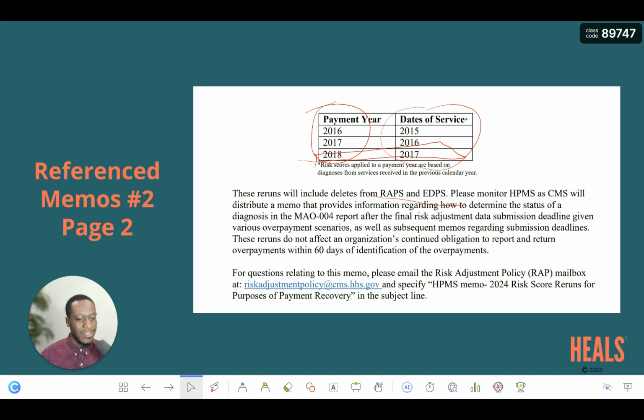For questions relating to this memo, please email the risk adjustment policy mailbox, which is right here, with the subject area in that way. This is what we have for today. I hope this was helpful and useful to you, and we try to keep it simple so that we don't go into in-depth detail here.